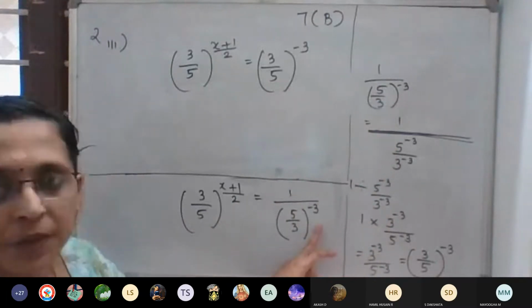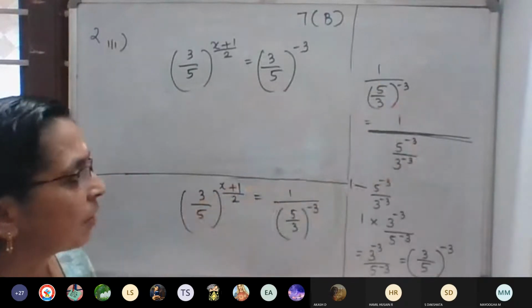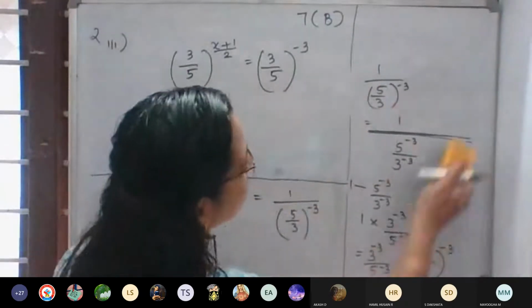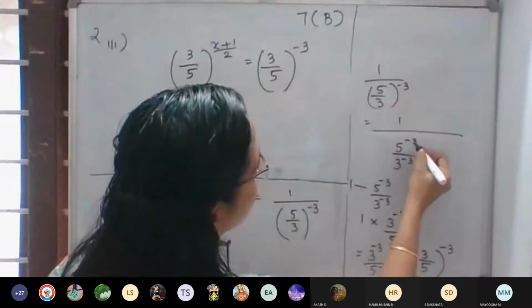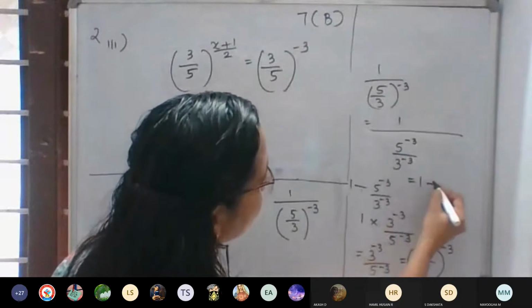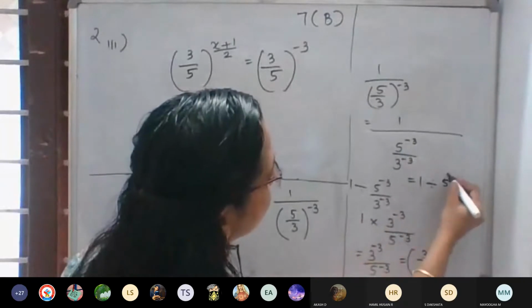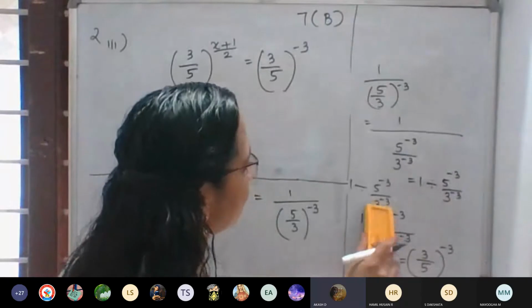Take this: 1 divided by 5 by 3 whole raised to negative 3 is 1 divided by 5 raised to negative 3 divided by 3 raised to negative 3. That is, you write the division symbol, then 5 raised to negative 3 divided by 3 raised to negative 3.